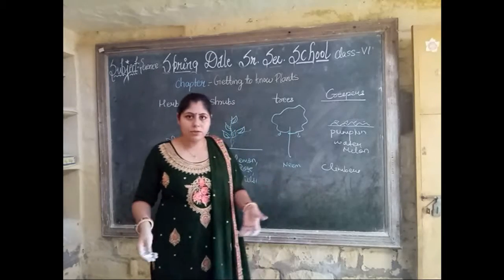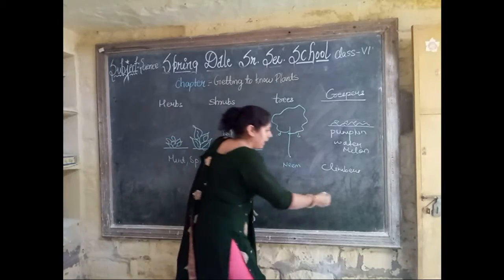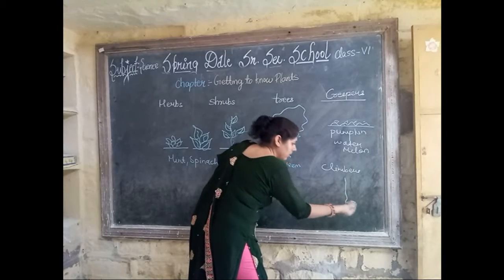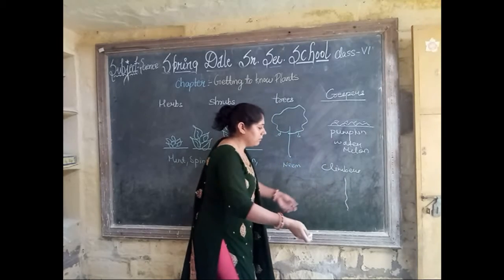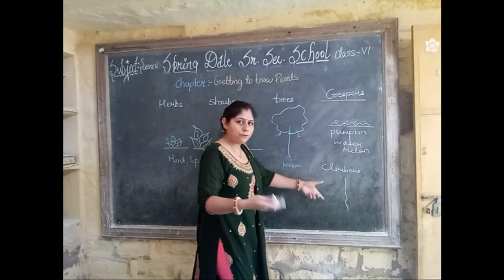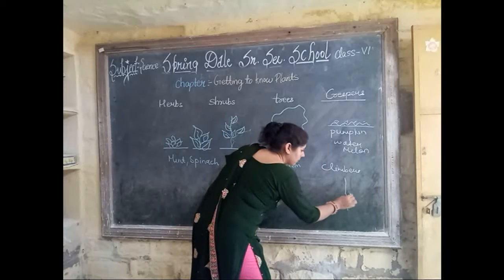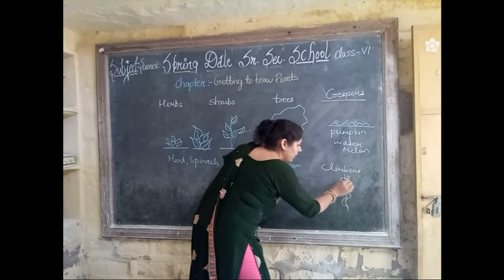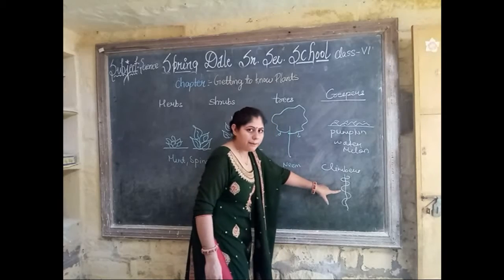Or a stem or branch of some tree, so they can grow like this. These are called the climbers.